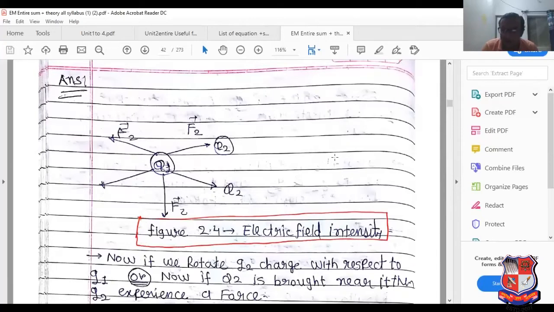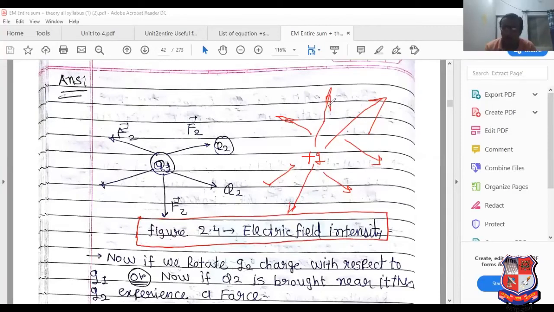See, this is the plus Q charge. And due to the plus Q charge, we would like to determine the electric field. See this, due to the plus Q charge, the electric field is present in the outward direction.